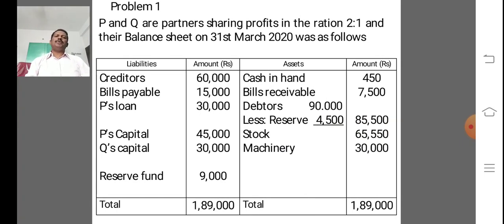First, I am taking one problem. P and Q are partners sharing profits in the ratio of 2:1, and their balance sheet on 31st March 2020 was as follows.